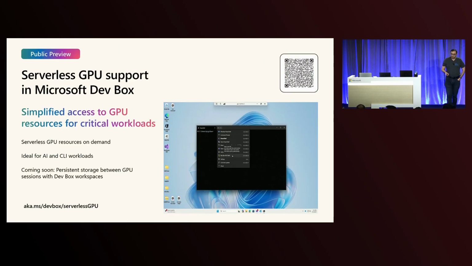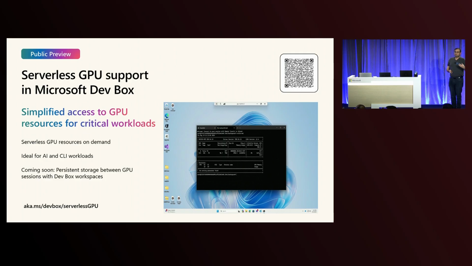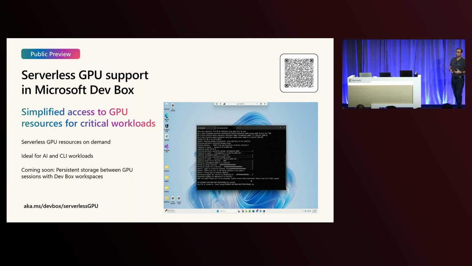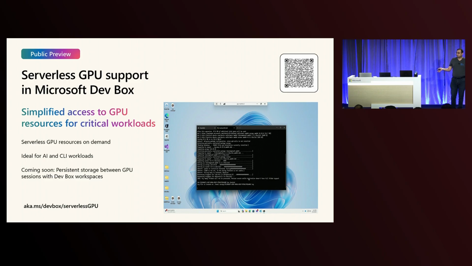I also want to do a quick call out that these dynamic sessions GPUs are also available through Microsoft DevBox today. This gives a very easy way to use these serverless GPUs using dynamic sessions through Microsoft DevBox, the way you would open a local shell inside of Microsoft DevBox today. You'll see that there's a remote shell available, called the GPU resource with DevBox. In the future, because that is tying back to the same persistent disk which the DevBox is connected to, you can effectively use it as if it's a local thing.